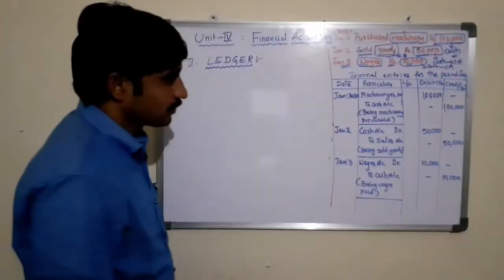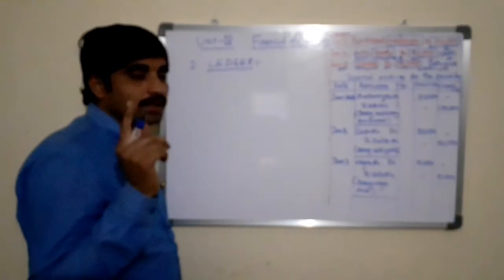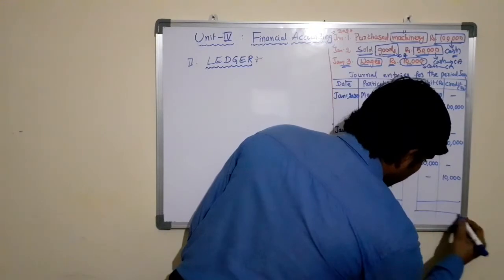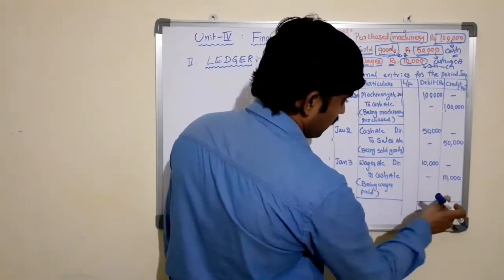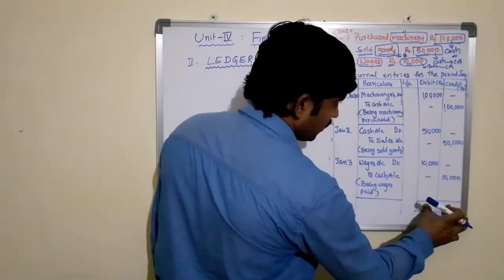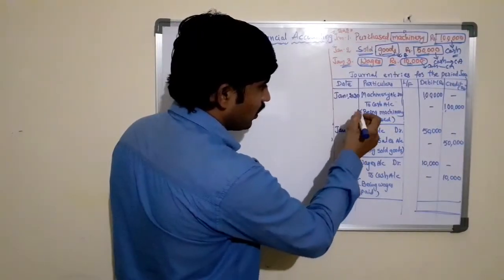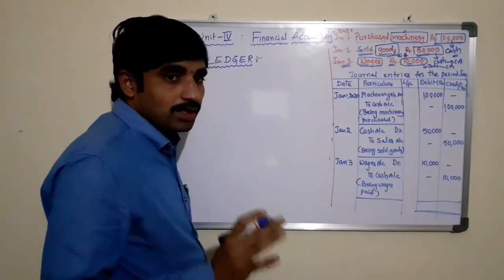2020. See, as the double entry bookkeeping system says that where there is a debit, there should be a corresponding credit. At the end of the accounting period, if you want to know whether the entries which we have passed are correct or not, we can also find by taking the balances of these debit and credit columns. If these two columns are tallied, then we can say that the transactions that we have passed in terms of entries are correct.